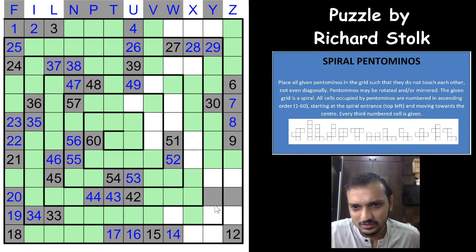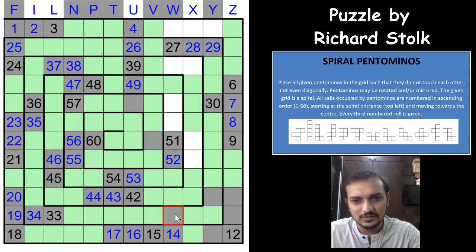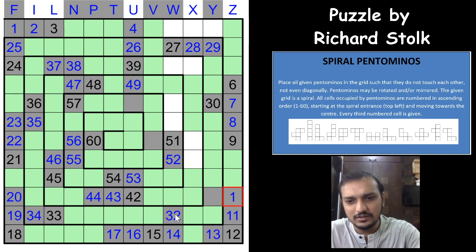And let's see. No, it cannot be this way, because then before 12 you will have 11 here, and there is no way for the 10 here. So this would have to be the U, and that becomes an L here, an I here, and that actually solves the puzzle here. So this is 32, this is 13, 11, 10 and 31.